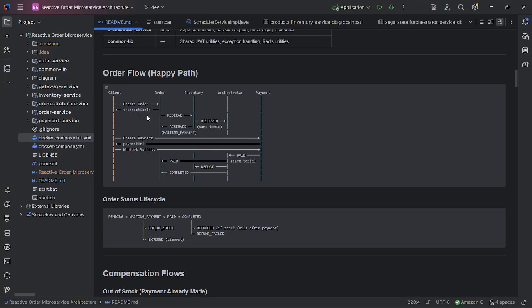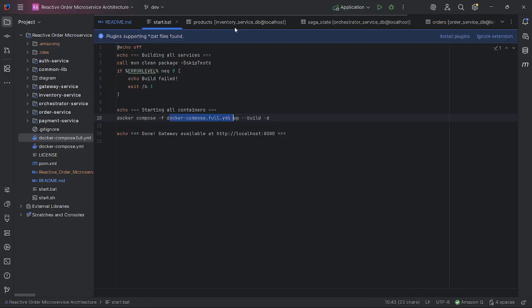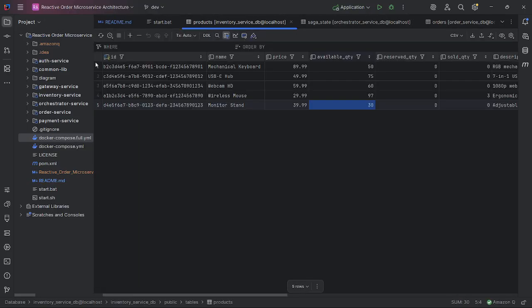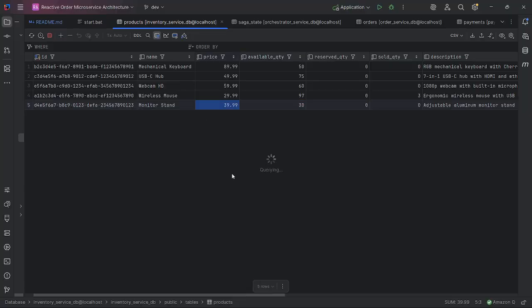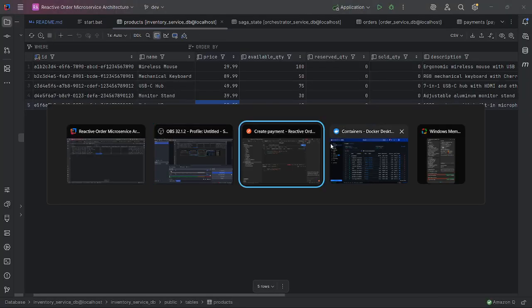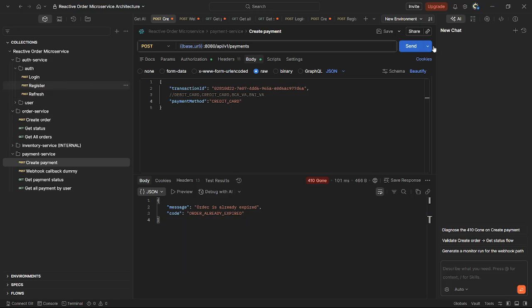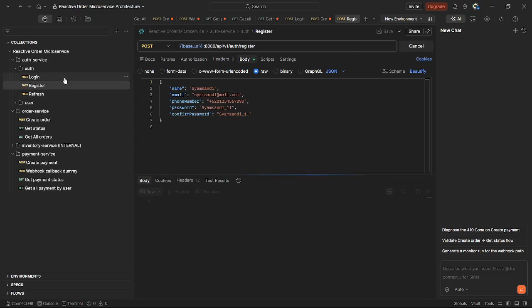Create an order, then get the transaction ID, and then create payment. Okay, let's start. First, you need to register and then login. It's a bit long because it's the first time.